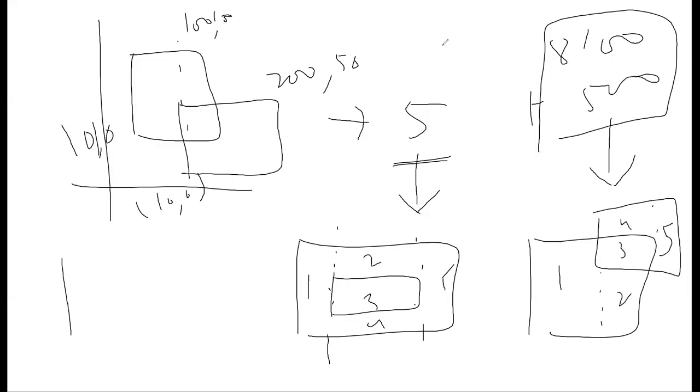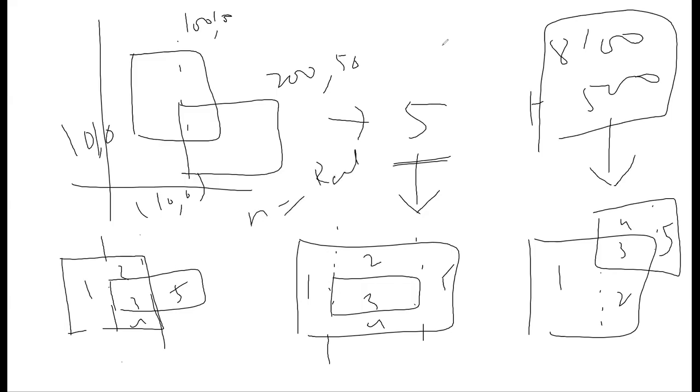I don't think we'll take up anywhere more than 5 times the space. Is that correct? If you have an n-size array, where n is the number of rectangles, and you split it this way, the maximum is 5 times n. Is that correct? I'm not sure.